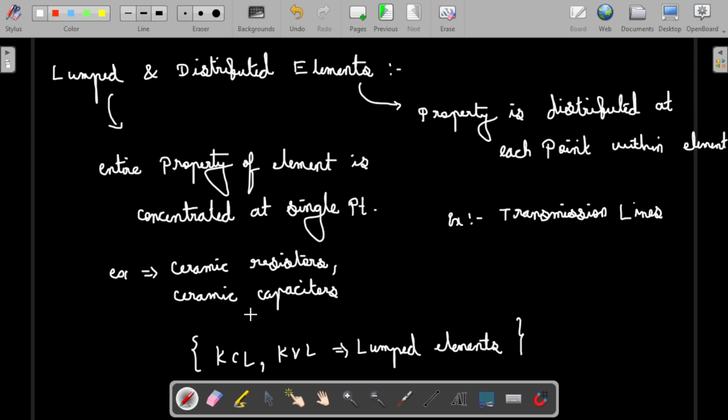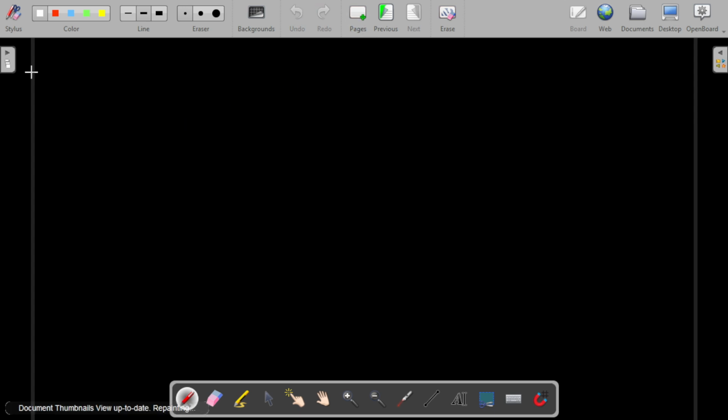Okay, so from here we have completed the majority of things. Next we start with linear and non-linear systems and elements. So the fourth pair is linear as well as non-linear.